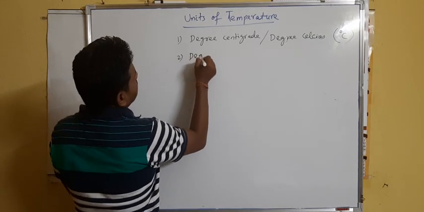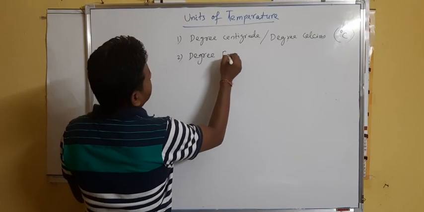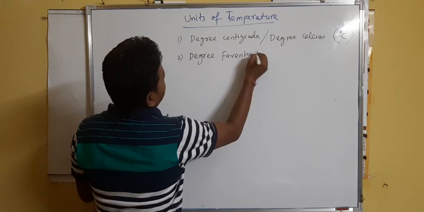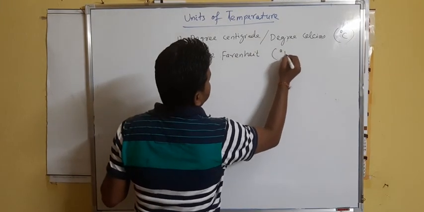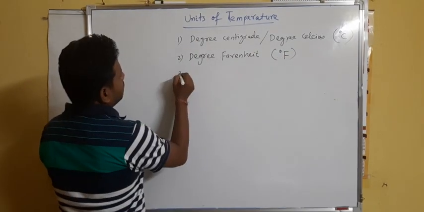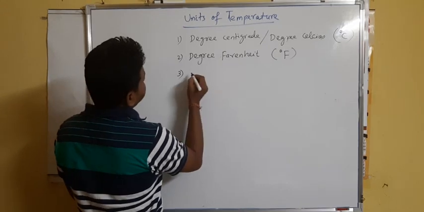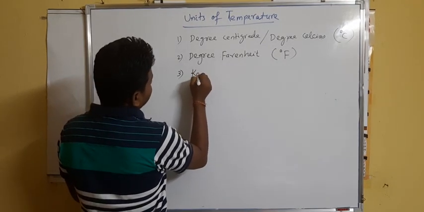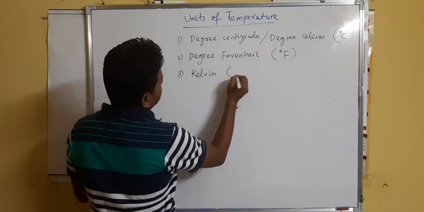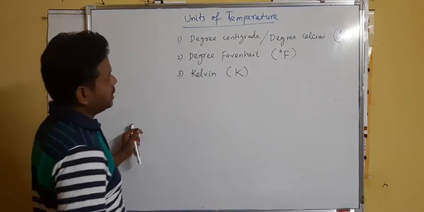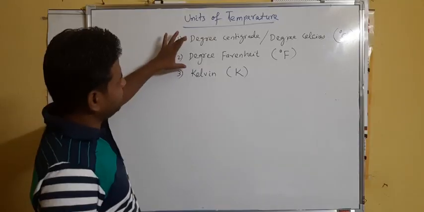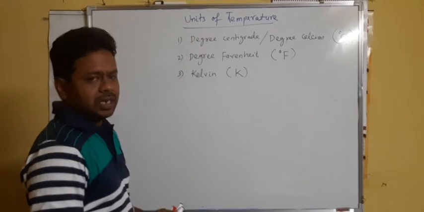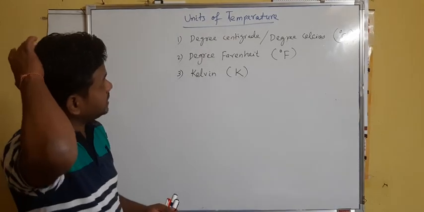Second, degree Fahrenheit, which is symbolized as F, and the third one is the Kelvin scale, that is written as K. So these are the 3 different units we use in our daily life to represent the temperature.